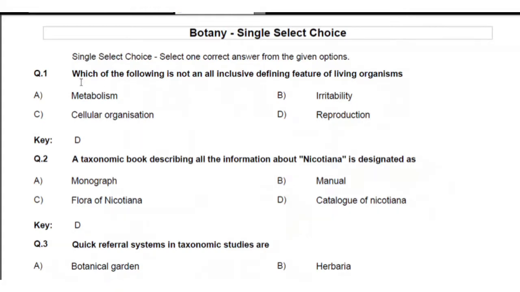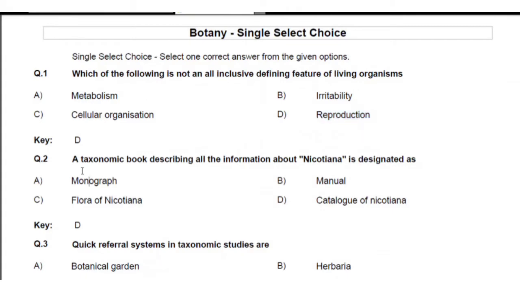First question, see all of you. Which of the following is not all-inclusive, the defining feature of living organisms? Defining feature means that it will be related to the total systems. Metabolism takes place in all living organisms. Irritability is also in living organisms. Cellular organization takes place in all living organisms, but reproduction does not take place in all living organisms. For example, you can say an infertile couple and some honeybees can't reproduce even though they are living organisms. So the correct answer is D.